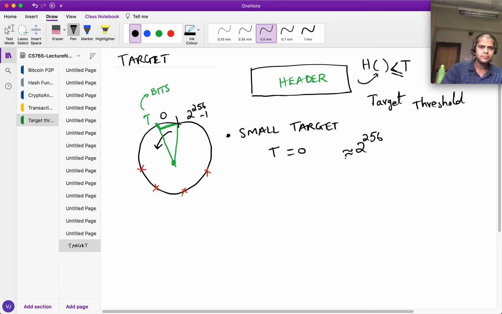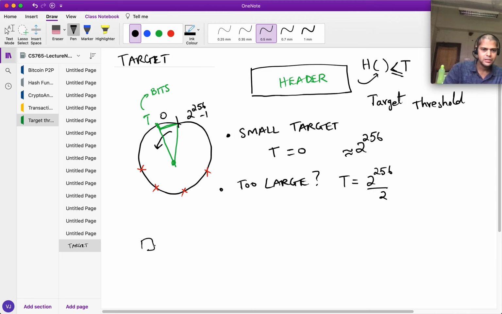So we want to have a larger threshold than 0. But the question is how large, and what happens if it's too large? Let's say, suppose T is 2 to the power of 256 divided by 2, so that the threshold was halfway in the range. Then on average, every 2 trials, somebody would generate a block. And so what happens then?